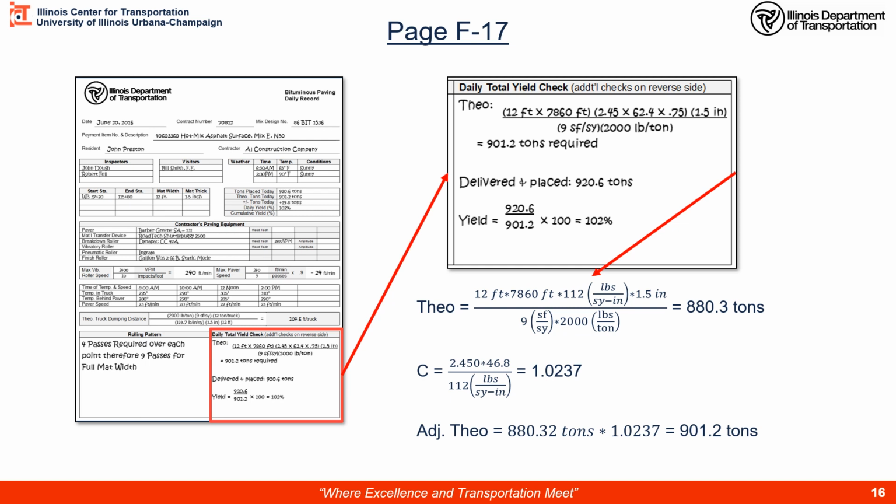They delivered and placed by tickets 920.6 tons. I want to do my yield check on my HMA for the entire day. I take delivered divided by the theoretical times 100, tells me I got 102% yield. It's over 100. I'm happy. We'll get up at 4 a.m. and do it tomorrow.